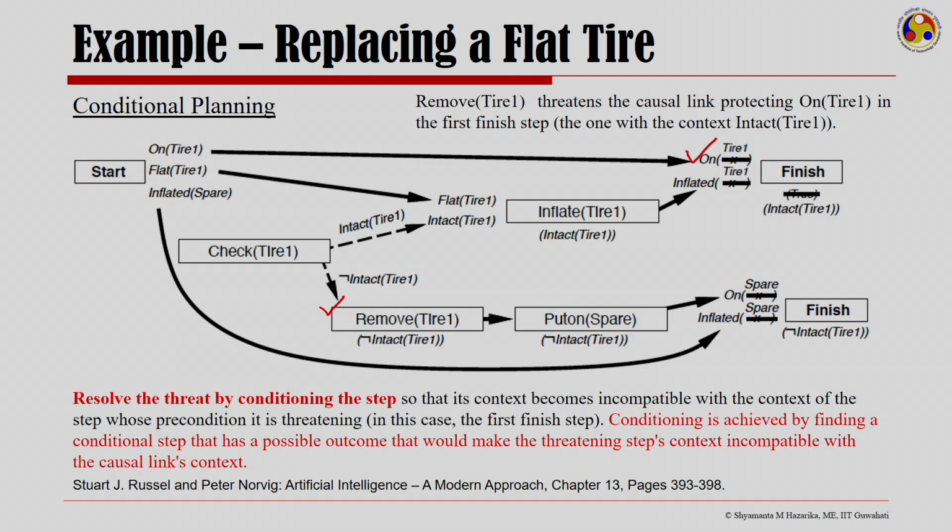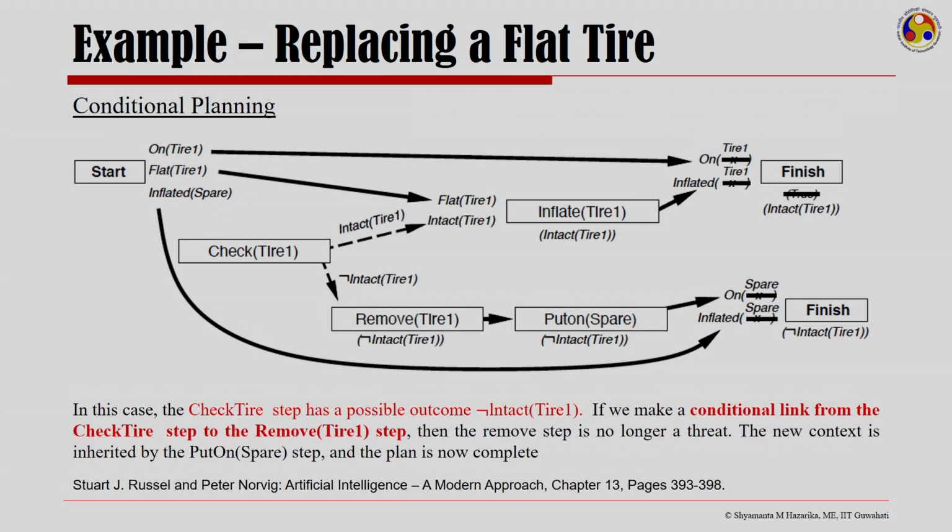I resolve the threat by conditioning that step so that its context becomes incompatible. So, conditioning is achieved here by finding a conditional step that has a possible outcome that would make the threatening step's context incompatible. So, we check and see that this step, which is about check tire 1, can have a possible outcome which is not intact tire 1.